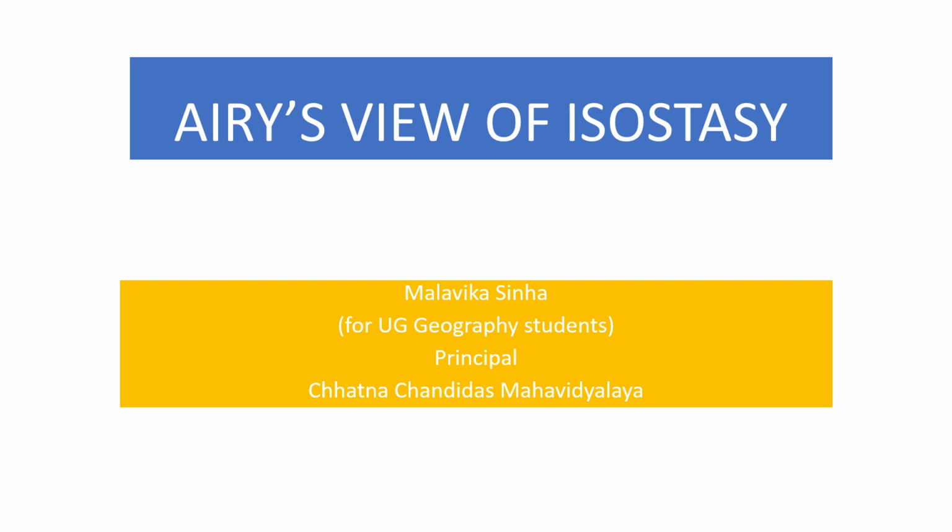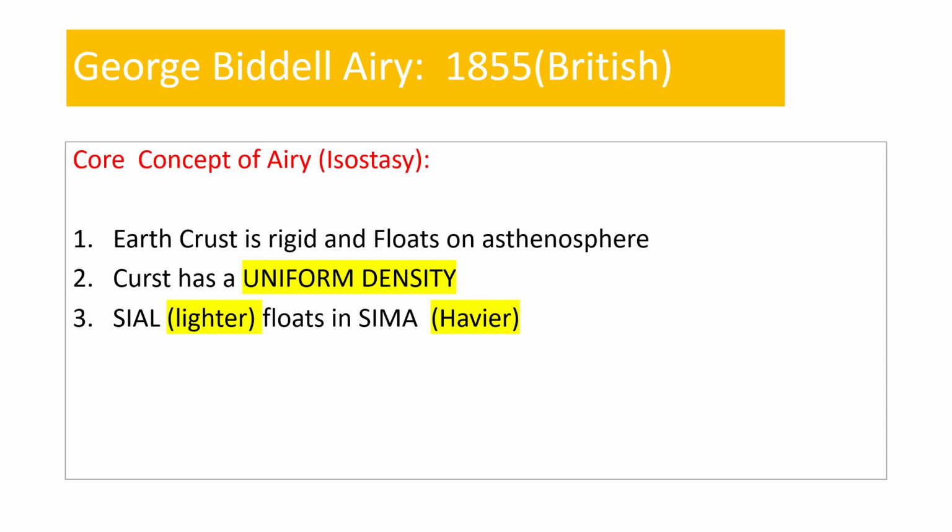Airy's views of isostasy. George Biddle Airy was a British mathematician and astronomer. He proposed his theory on isostasy in 1855. He proposed his concept on the basis of three criteria.